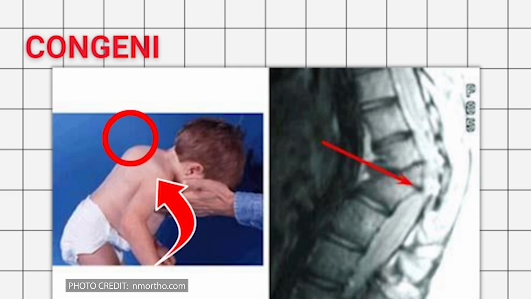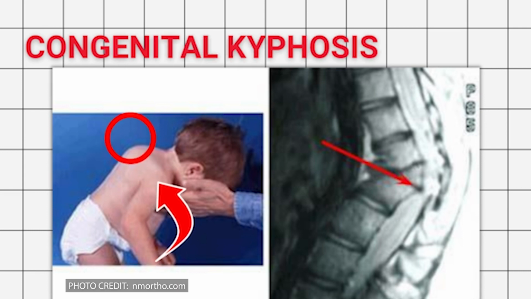Congenital kyphosis. This form of kyphosis is present at birth. It is caused by the malformation of the spinal column while the baby is in the womb. The curvature typically worsens as the child ages.